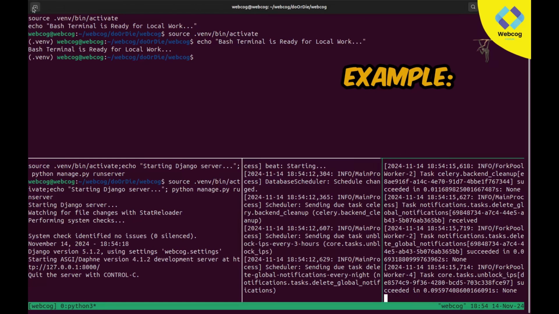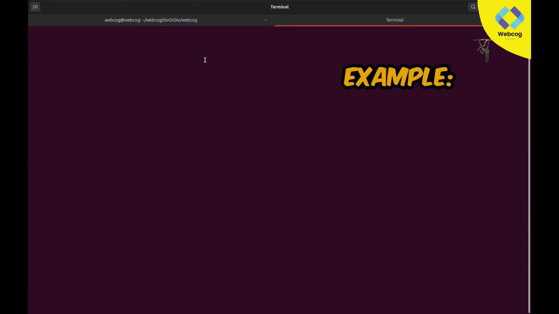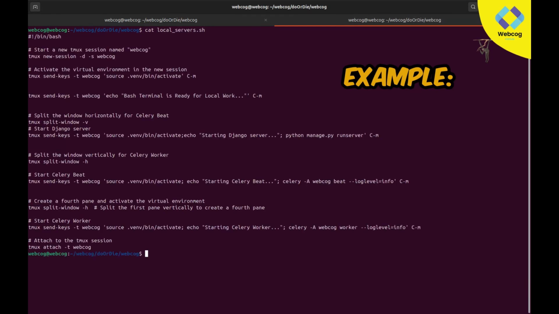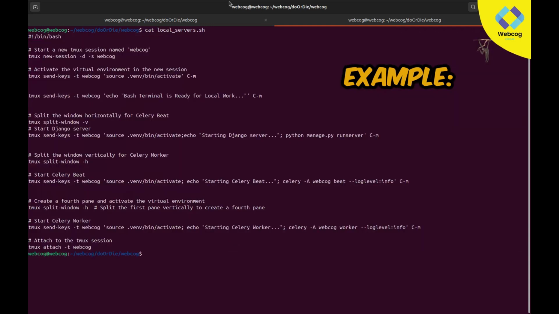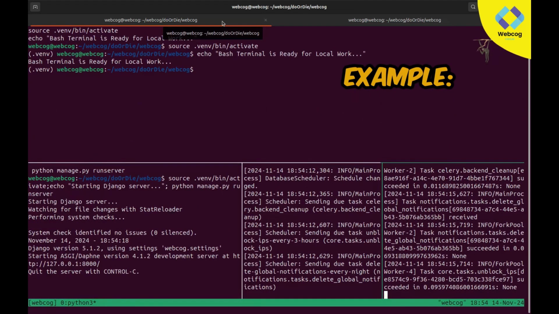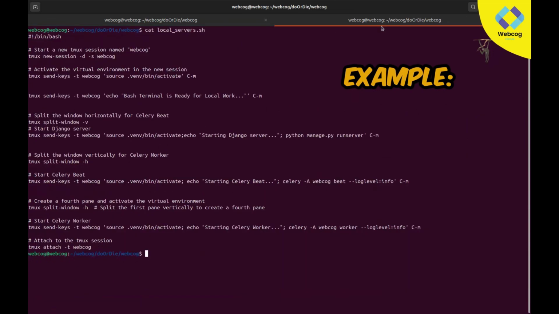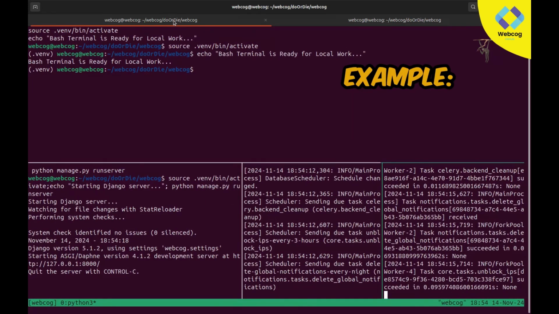And if I show you the code inside this sh file, I'll simply write cat localservers.sh and hit enter. You can see this is all of the code which I wrote for turning my servers on automatically. So this is a basic example, and it will help you a lot to understand why we need to learn shell scripting, what the benefits of shell scripting are, and how it works.